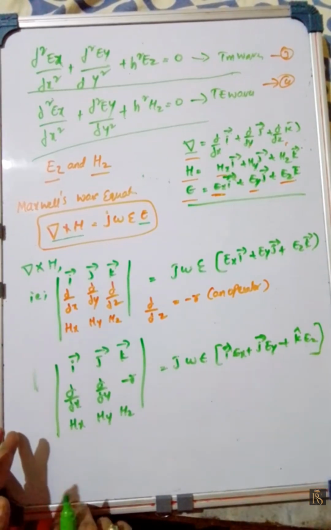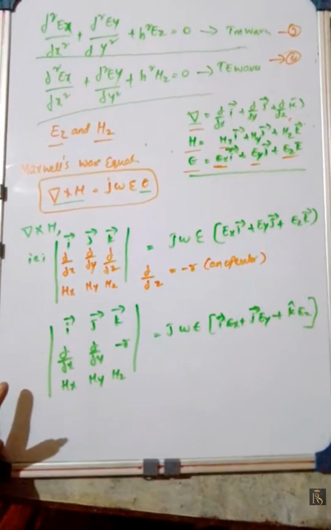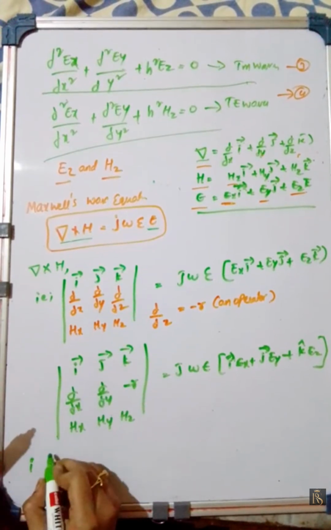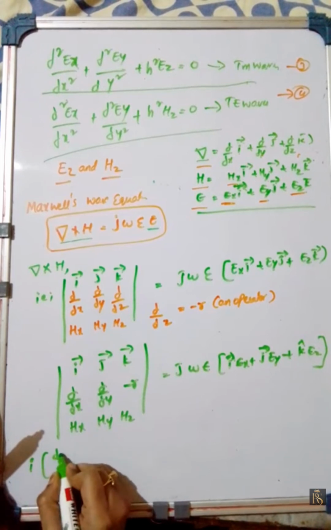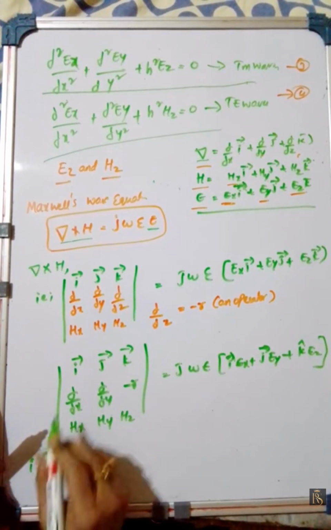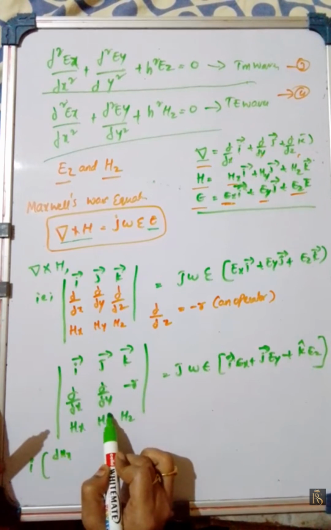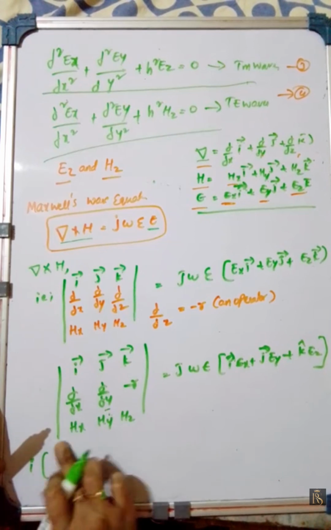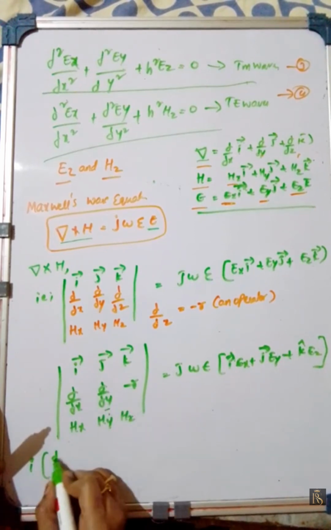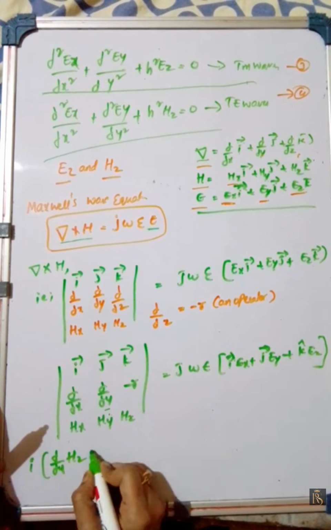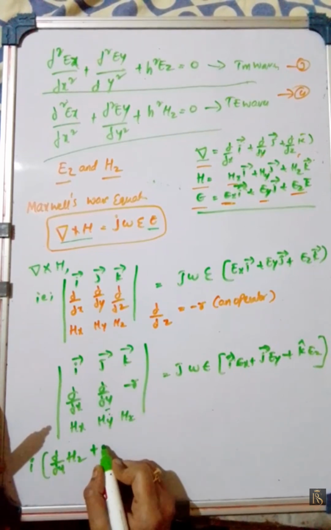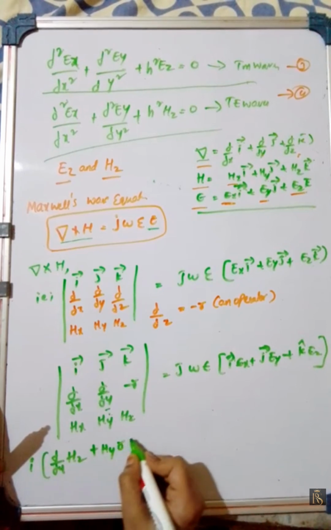Now multiplying these terms: i into dou Hz by dou y minus r Hy, okay, dou by dou y of Hz, plus Hy into r.